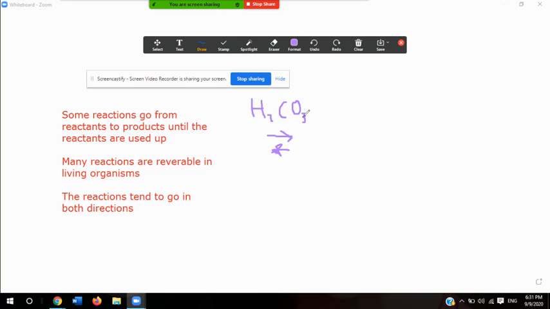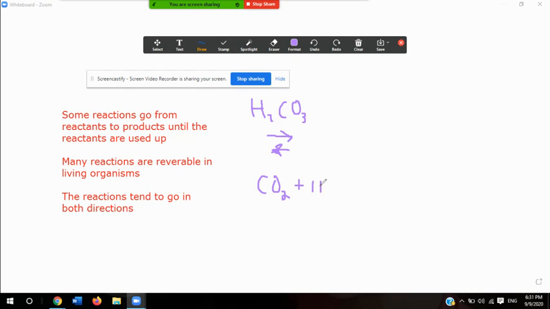Let me illustrate. Let's look at the reaction real quick. The reaction says carbon dioxide plus water, because remember that our blood is mainly water. These are going to be our reactants because these are the substances that are going to change.